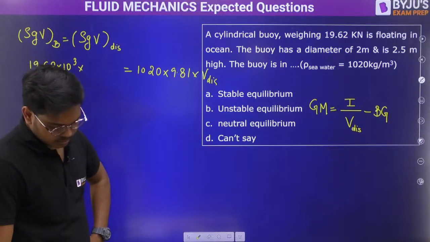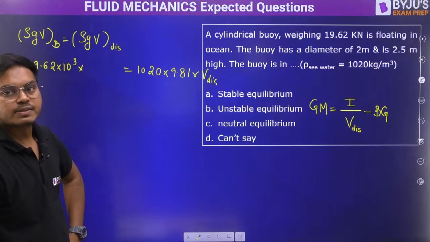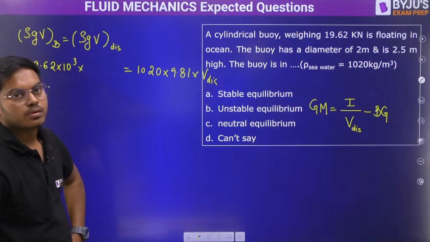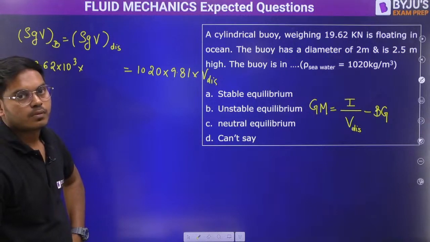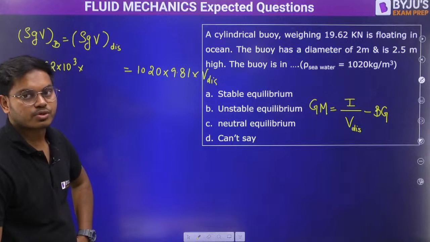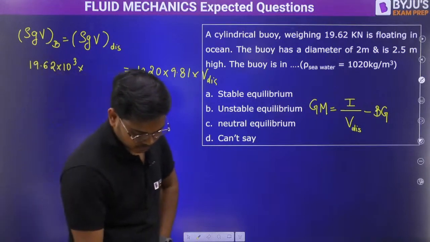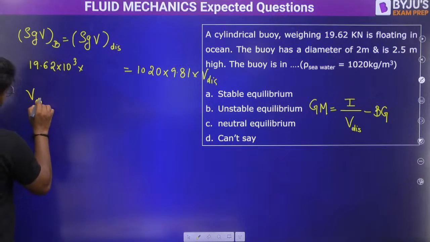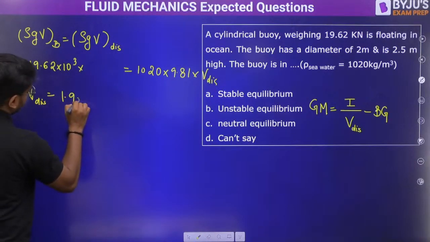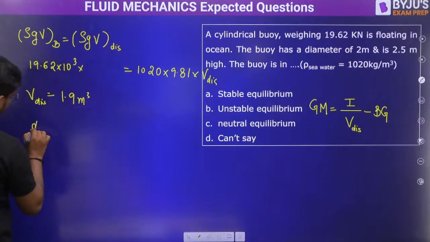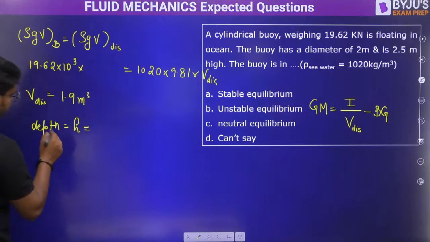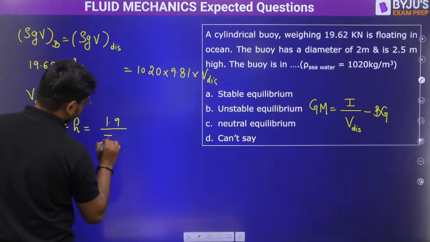1.96, right? Meter cube. The answer has also come, stable equilibrium. Are you sure? See, the displaced volume should be 1.9 meter cube, and from here depth of immersion, let me call it H only, would be 1.9 divided by pi by 4.